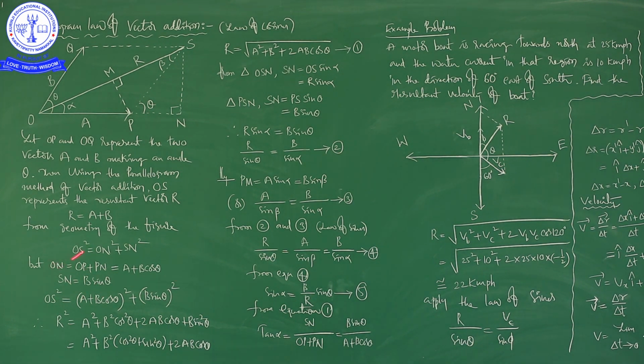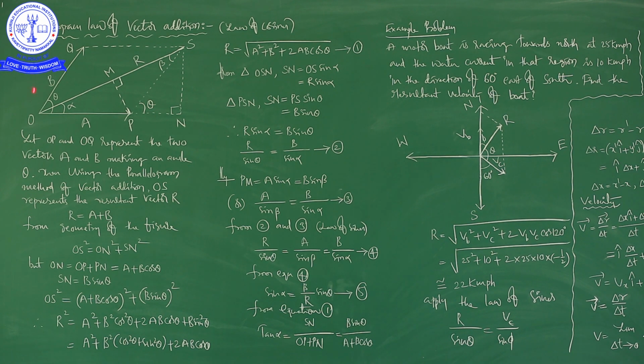So, here ON is equal to OP plus PN, mathematically, geometrically. PN is B cos theta. So, finally, ON is equal to A plus B cos theta. Then what about SN? See here, whenever it is B, it is theta, this is B cos theta, and this will be B sin theta.